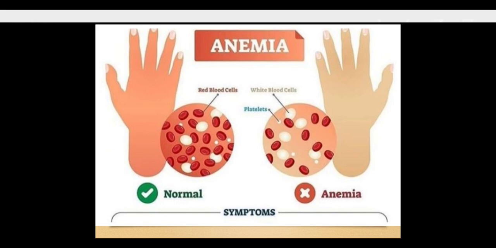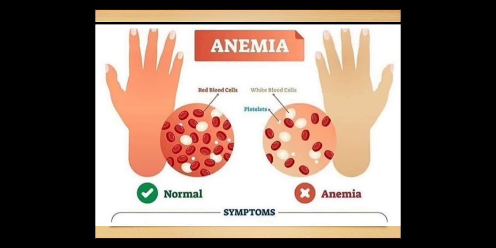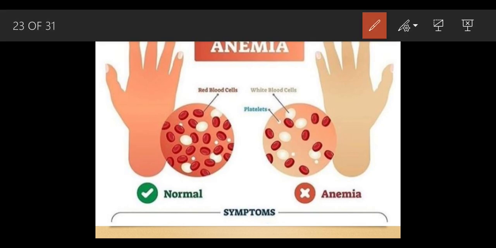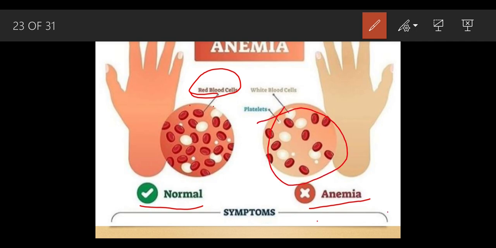This is anemia. See, if you notice one thing, this is a normal hand in which there is a high amount of RBCs, but in the case of anemia you can see there is a very small amount of RBCs. See this part and see this part. There is a large amount of RBCs and there is a little amount of RBCs in the case of anemia.